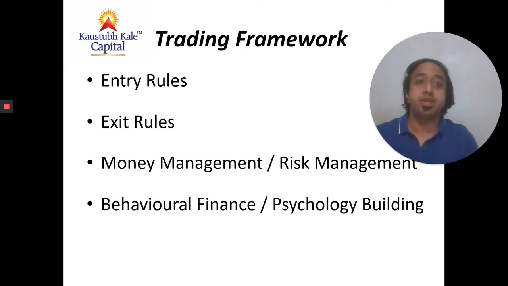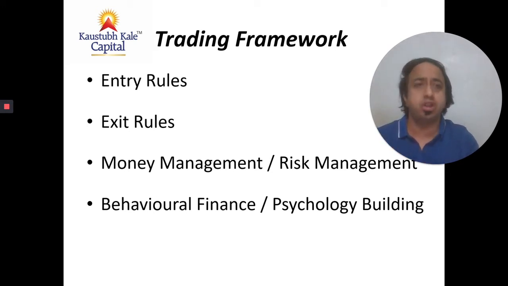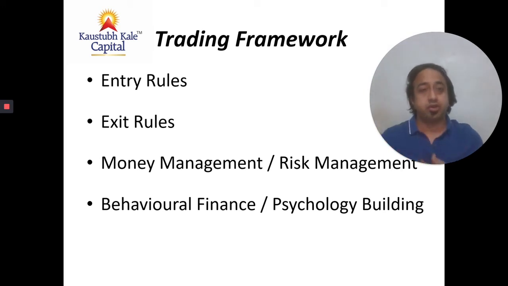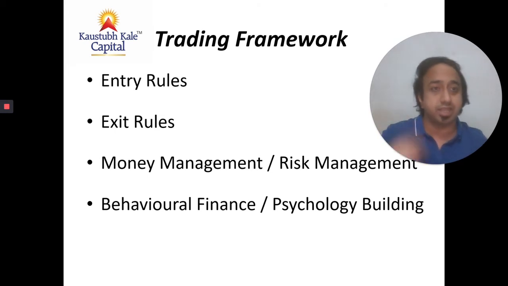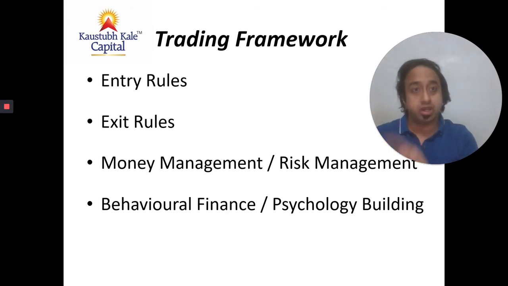The fourth very, very important parameter or trading framework component is to build a psychology and to be very cognizant of your biases, which comes under behavioral finance. So as traders and investors, we all showcase some biases which every trader or investor does. Once we are cognizant of it, or once we are aware of it in advance, we know what is impacting our psychology. So all these ground rules and psychology building will happen once you are aware of the kind of biases that generally traders or investors reflect.